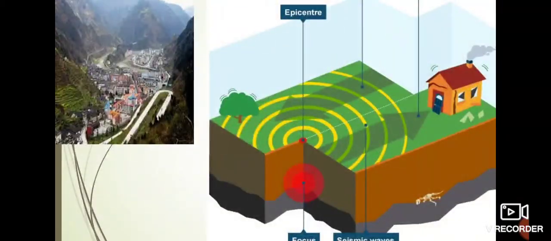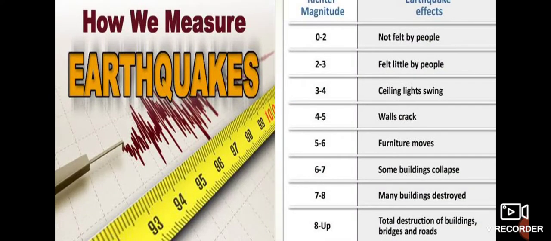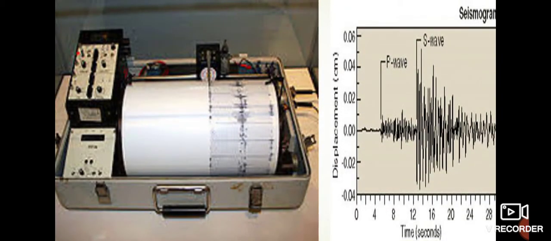As we can see here, this we have seen, this also we have completed. So this Richter scale also we have completed, children. Here we have the 0 to 9 scale, and this instrument, the seismograph, is used to measure the earthquake. This is how the graph is made. This kind of graph we have seen, this kind of monitor in the operation theater also, and on Discovery channels. With the help of the seismograph, this kind of graph is made, showing P waves, then S waves and L waves.